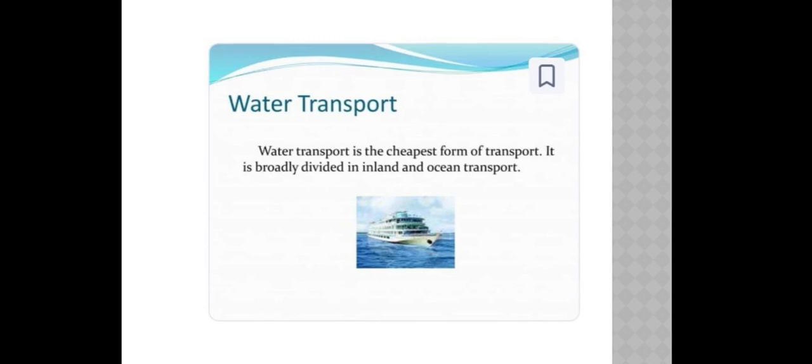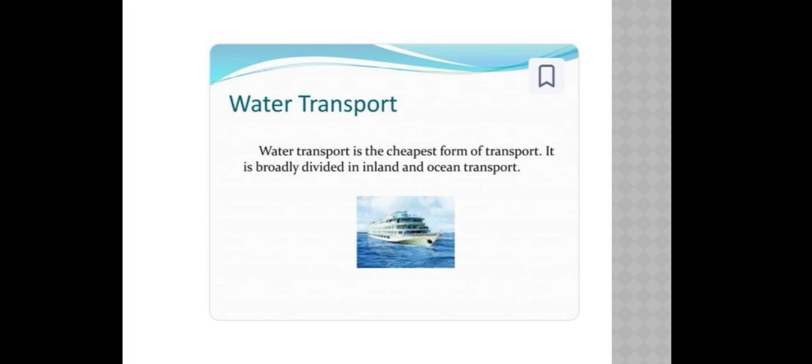Then next transport is water transport. See, the first one we saw was land transport, and the second one is water transport. Water transport is the cheapest form of transport. It is broadly divided into inland and ocean transport.